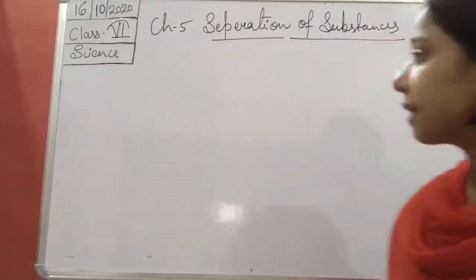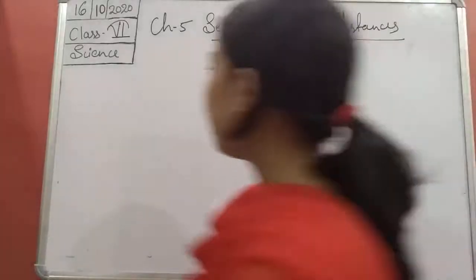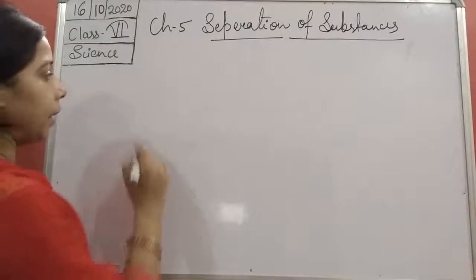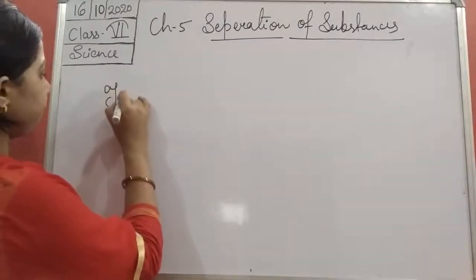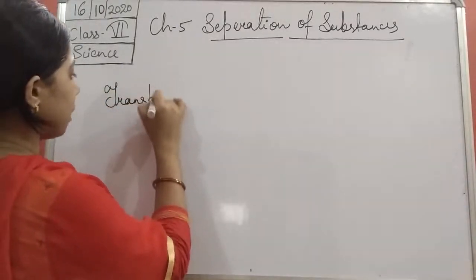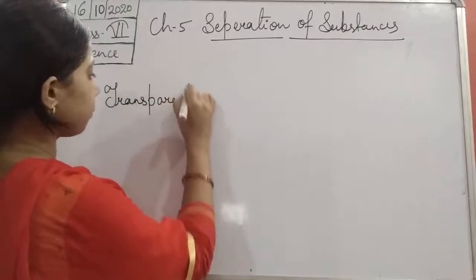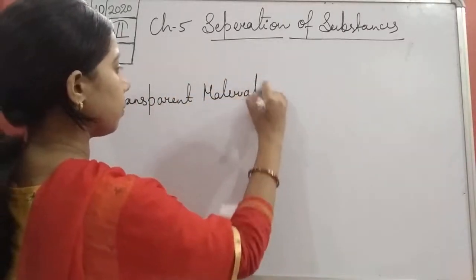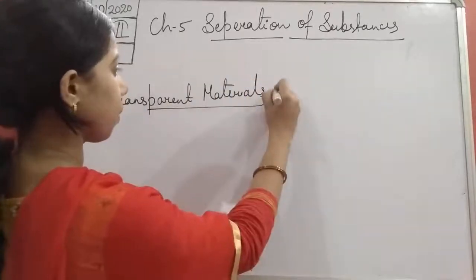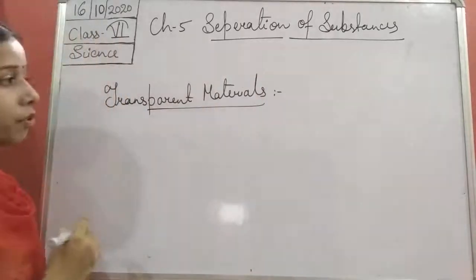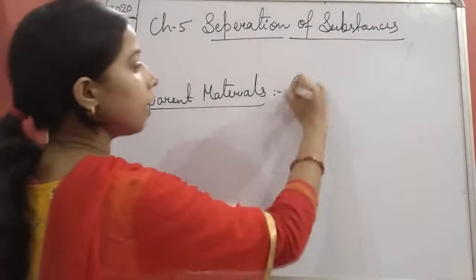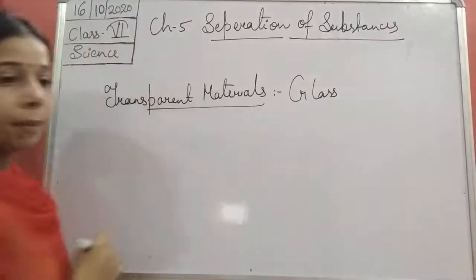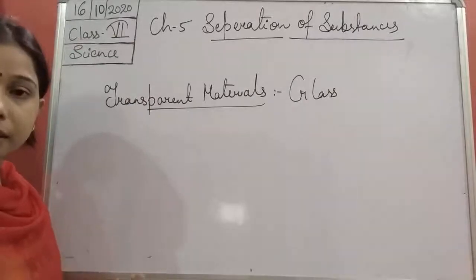What are the different examples, students? If we talk about a transparent material, glass is there. It is the best example, by which you can see things very clearly.